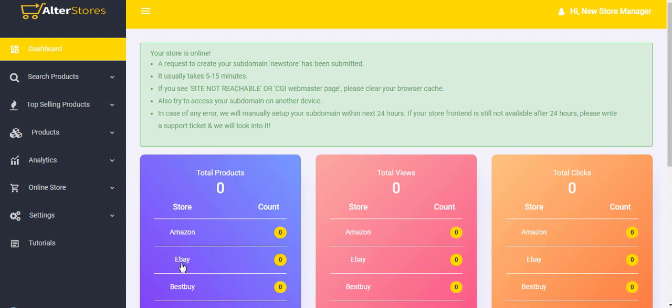Now, before we come back to this dashboard, which is our storefront dashboard, we also want to see what your dashboard will look like if you happen to be a reseller. Let me quickly log in as a reseller to show you how the reseller's dashboard looks and what the reseller can do, and thereafter we'll come back to our AlterStore store management dashboard, which is where we'll be dwelling much on to show you all you need to do.